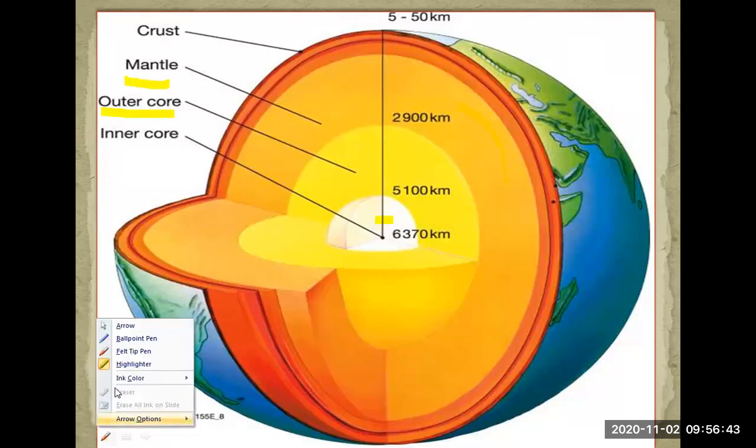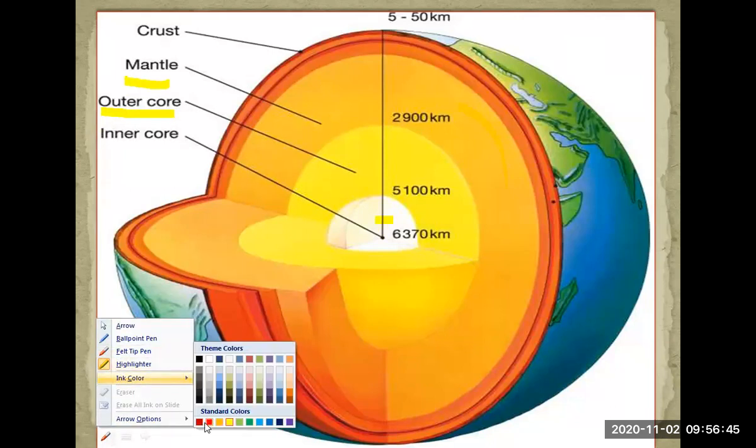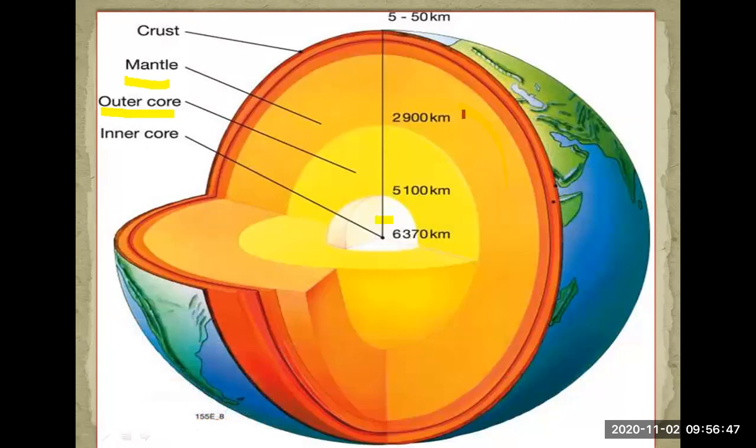One second, I'll change the color. The mantle portion you can see here has semi-solid or liquid magma. The magma is very hot and it is flowing around the interior of the earth.